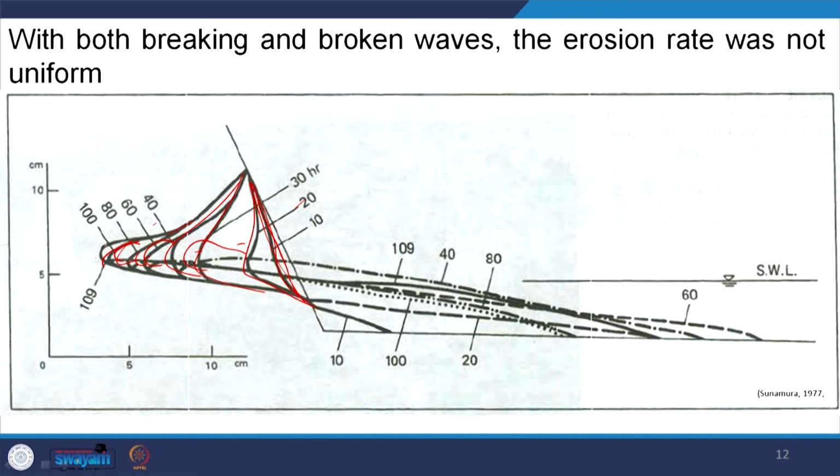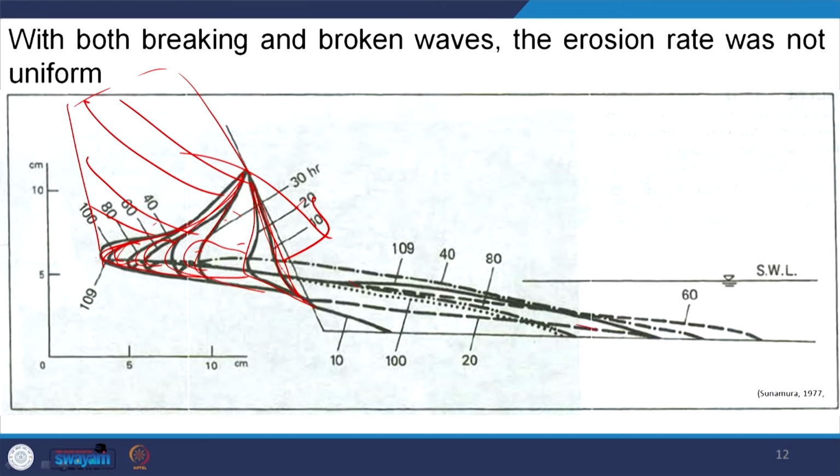So, if we are creating a notch like this, this part of the cliff becomes unstable. Due to mass wasting, this part will finally fall down. So, once this part falls down, what will be there? The wave has to redistribute the sediment. So, this redistribution of the sediments occurs here.